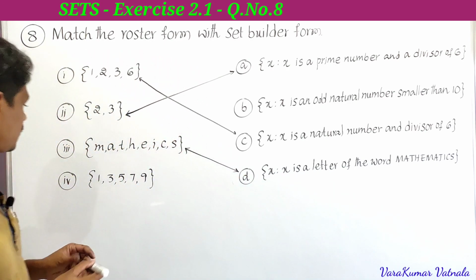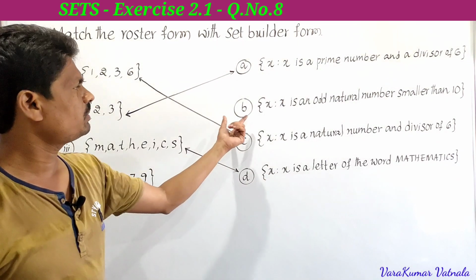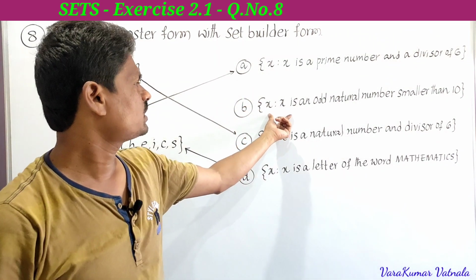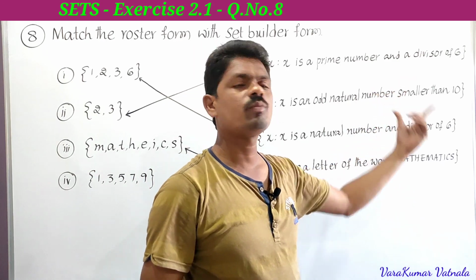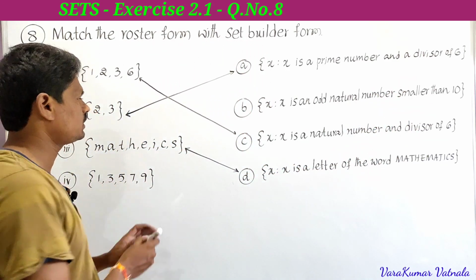Next, the fourth one, 1, 3, 5, 7, 9. The remaining is B only. So x such that x is an odd natural number smaller than 10. These are all odd natural numbers and smaller than 10.